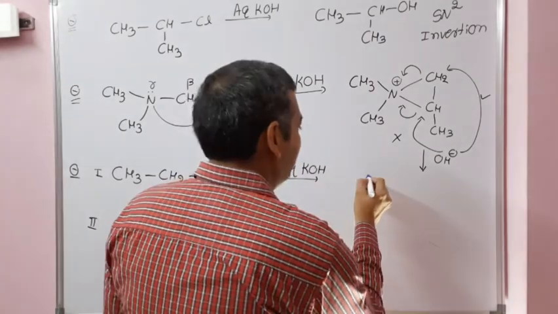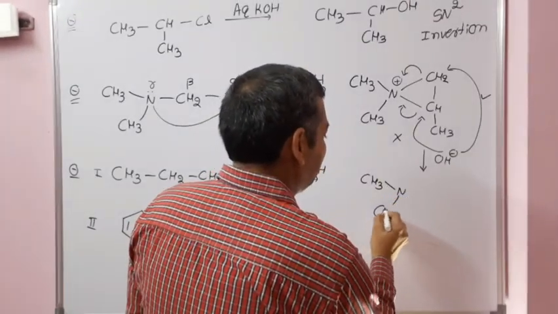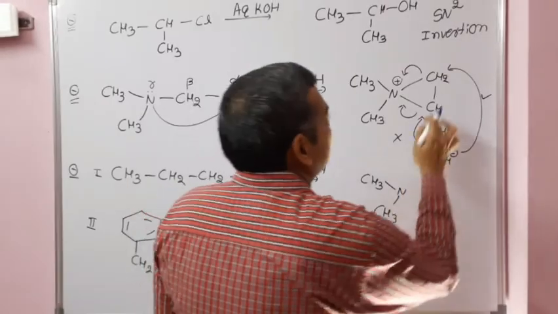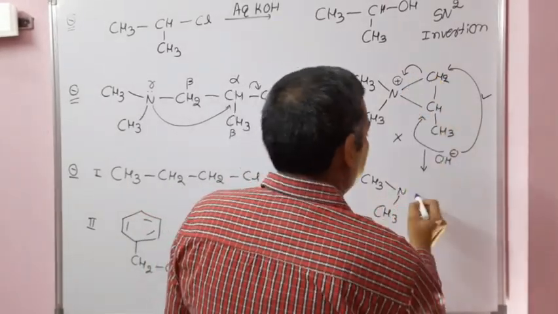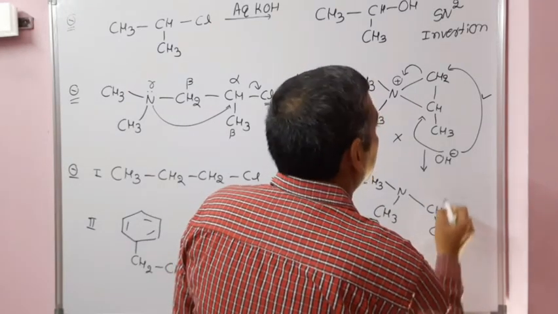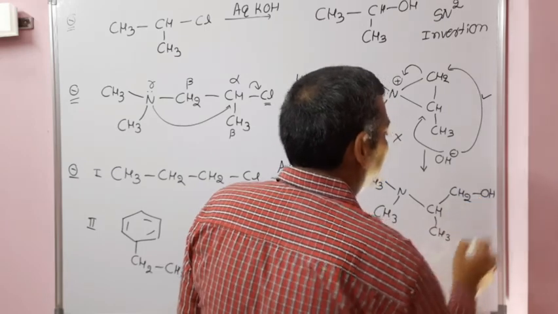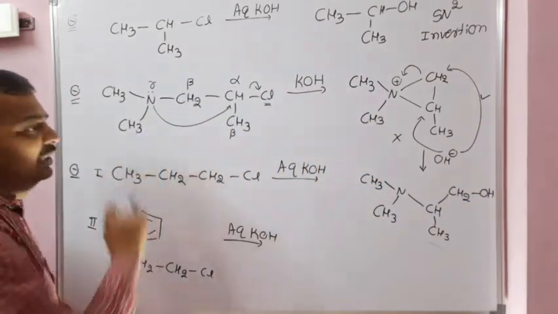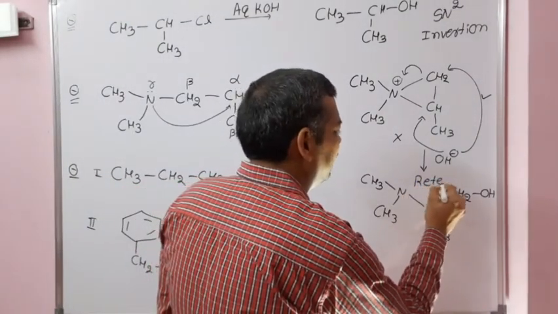As a result, the product obtained is CH3, nitrogen, CH3, and this group will cleave. So this is not possible. So the product is CH, CH3, then CH2, OH. This is the product obtained in this question, with 100% retention of the configuration.